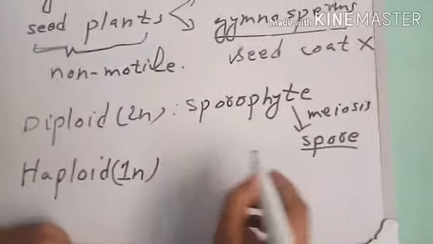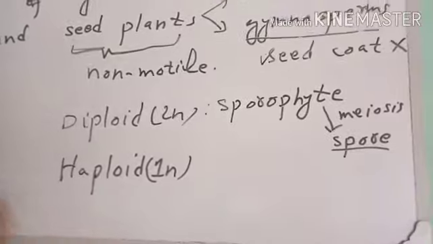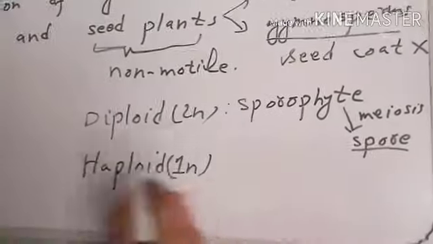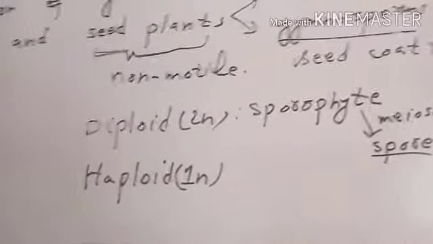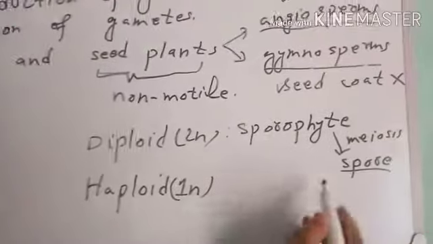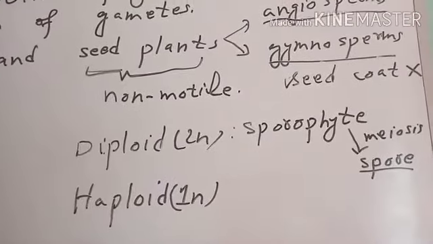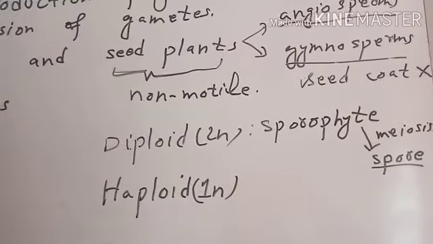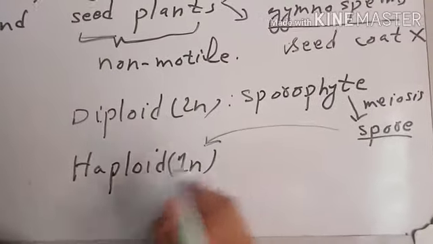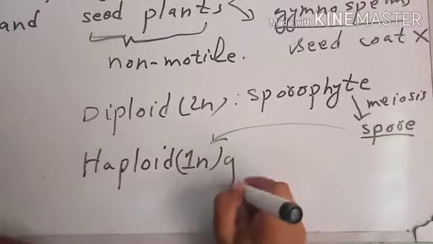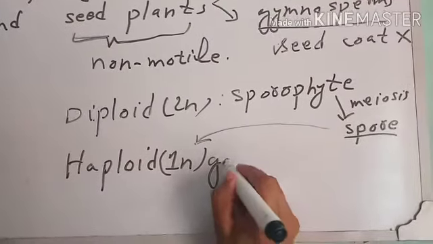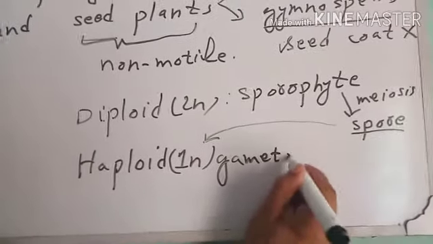These male spores and female spores divide directly into haploid gametophyte. Male spore will turn into haploid male gametophyte, and female spore will turn into haploid female gametophyte. Means the haploid generation in seed plants is called gametophyte.